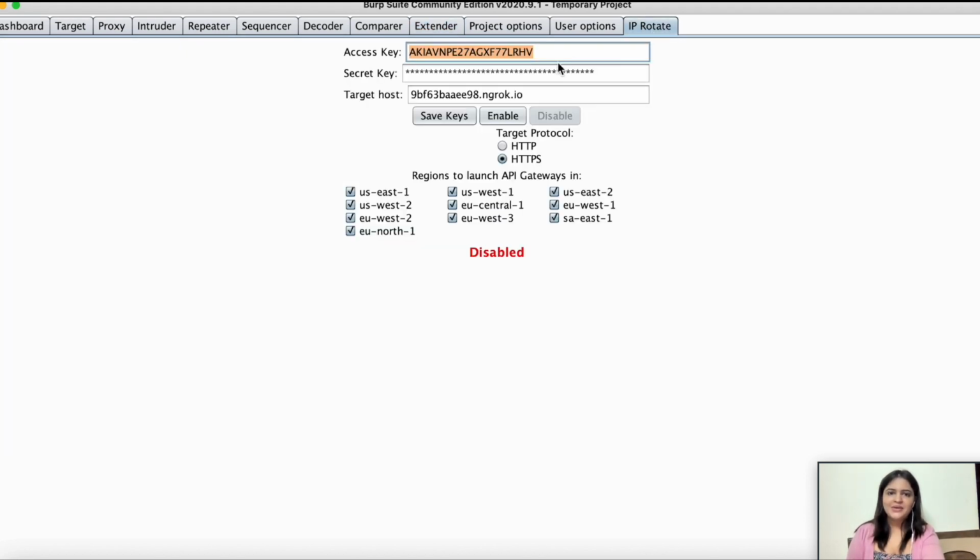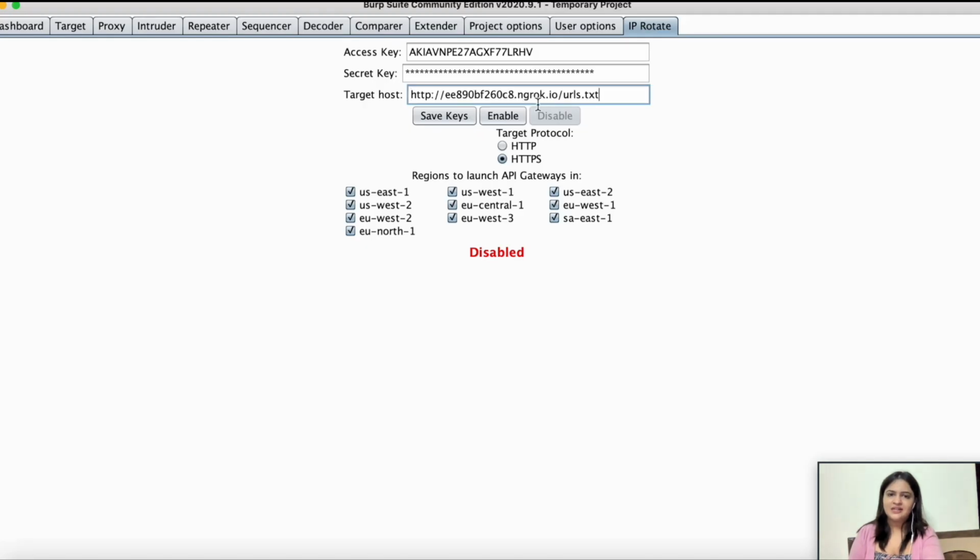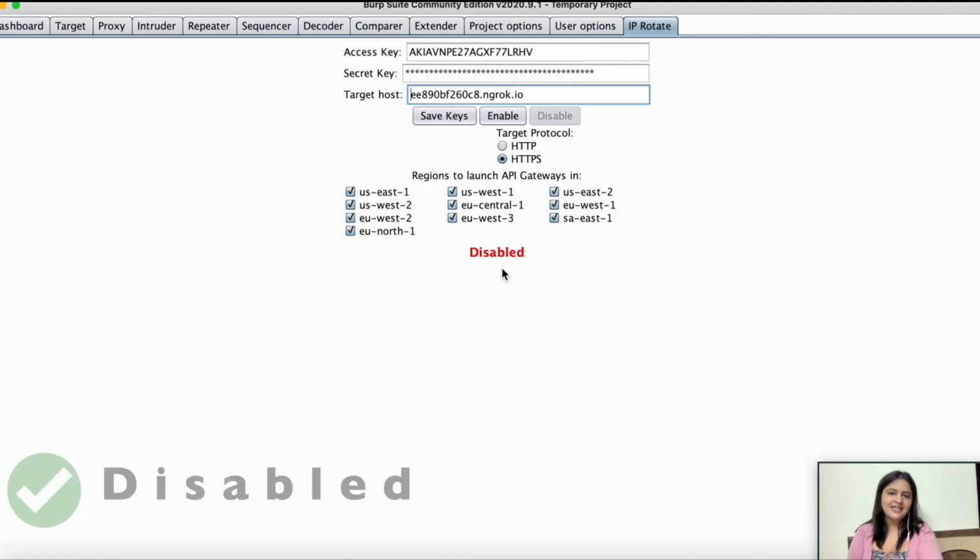Okay, so now this access key you will get from your AWS account, and the secret key will also be available to you from your AWS account. This target host can be anything, but in my case I am going to use the same ngrok link which I have got. So I am going to type that ngrok link, removing the rest of the part which was urls.txt, and also removing the protocol, and now you see that this particular IP Rotate thing is disabled.